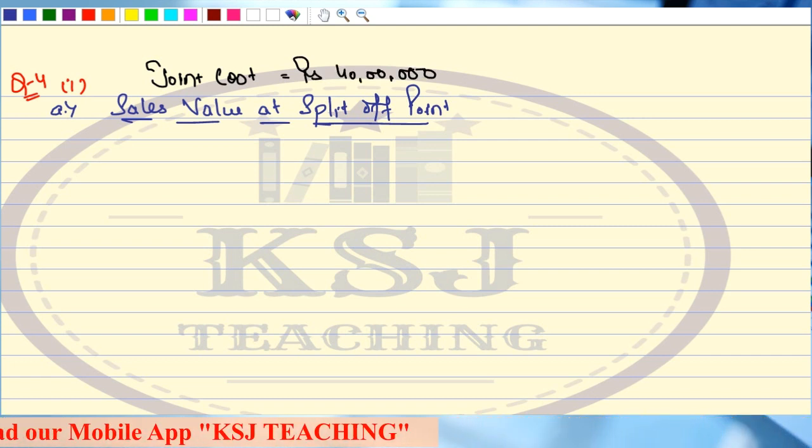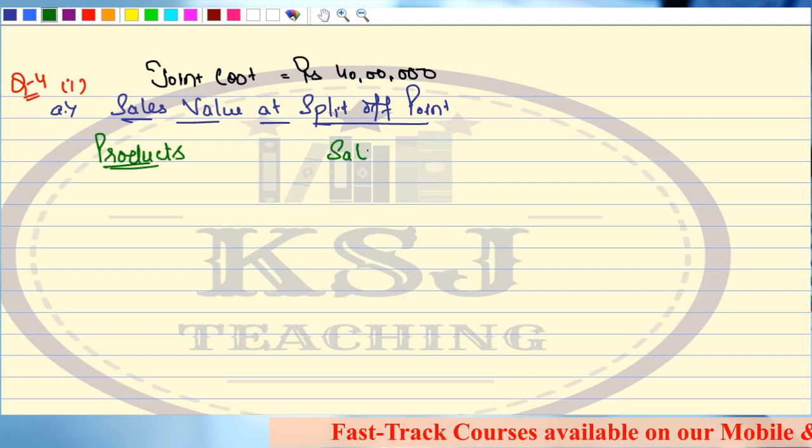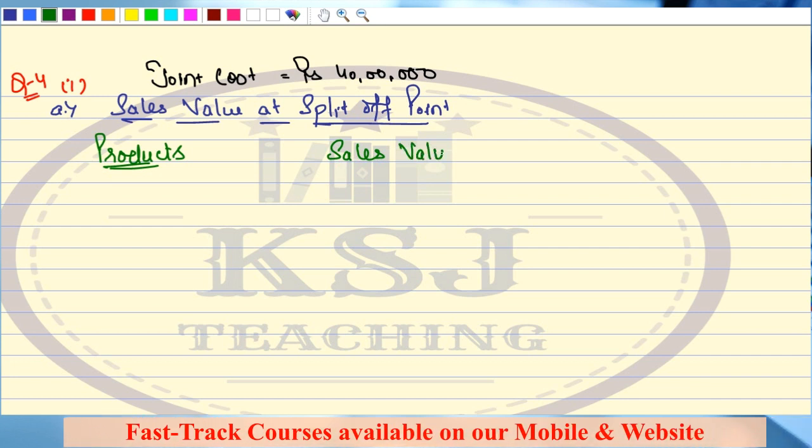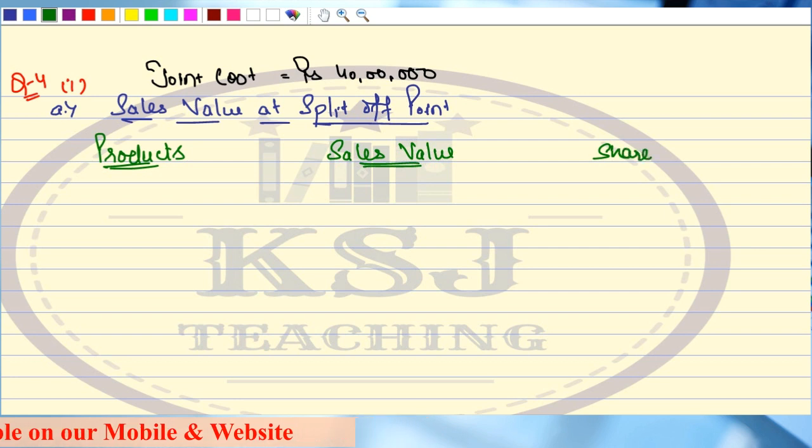Now, I want to distribute this between the various products. First I will list the various products, and what their sales value at split off point is. Then I'll take the share in joint cost.